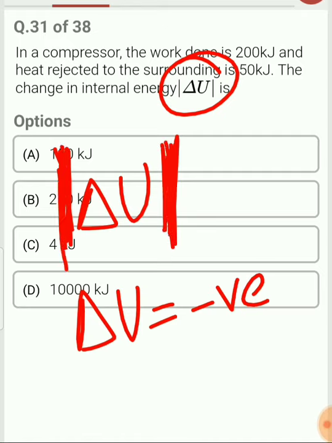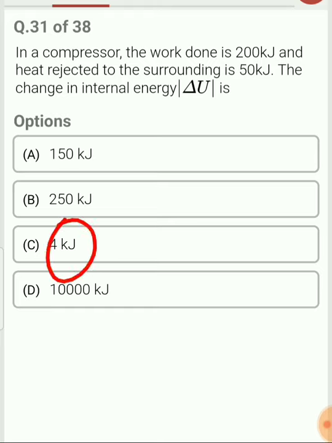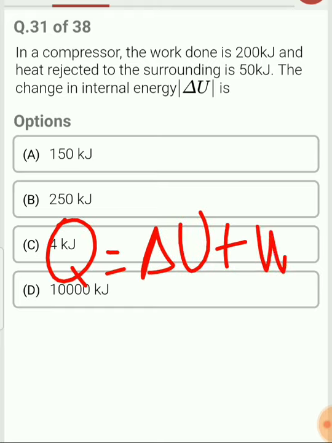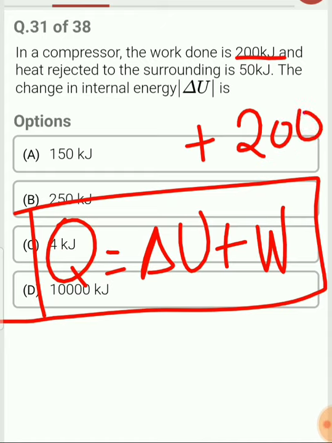Now, let us apply the first law of thermodynamics. The first law of thermodynamics says that Q is equal to delta U plus W. You need to remember this formula for solving such kinds of problems. Work done by the system is 200 kilojoule. So work done by the system is considered as positive, so we will take W as positive 200 kilojoule.